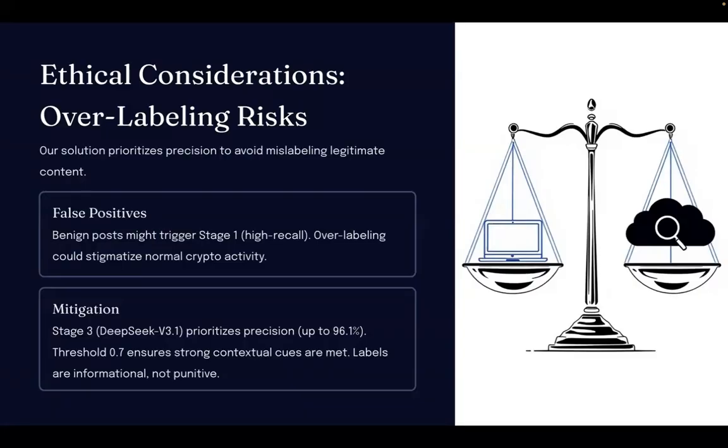In stage 3, when we use DeepSeek v3, it prioritizes precision, up to 96.1% for insider signals and 88.1% for wallet scams, substantially reducing false alarms. Threshold 0.7 ensures only content with strong contextual cues is labeled, and our labels are informational, not punitive, and avoid user-level judgments.